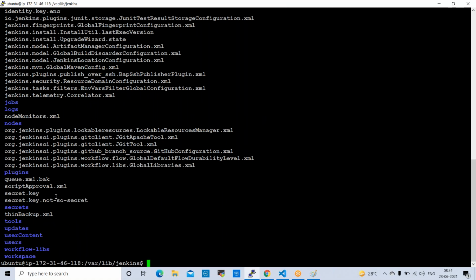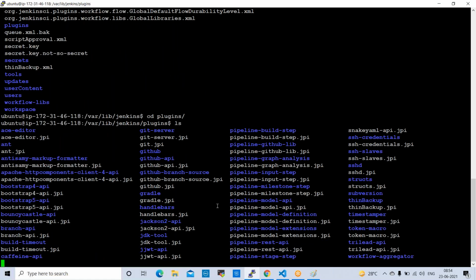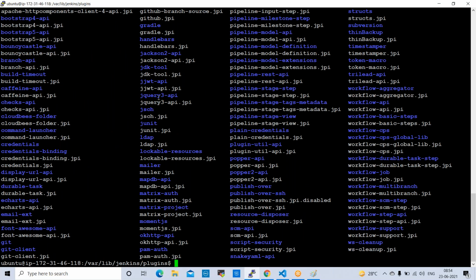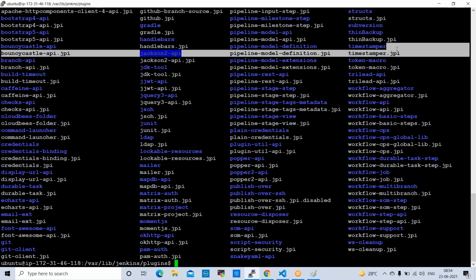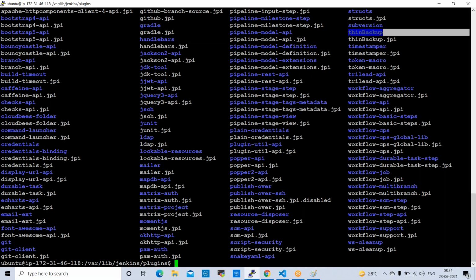Now we can go to plugins. cd plugins. Now we can check plugins. Whatever plugins we installed, all the plugins are available. Just now we installed one plugin, right? Which is the Thin Backup plugin. This is available. See here, Thin Backup. And we also installed so many plugins, right? So these are all the plugins.